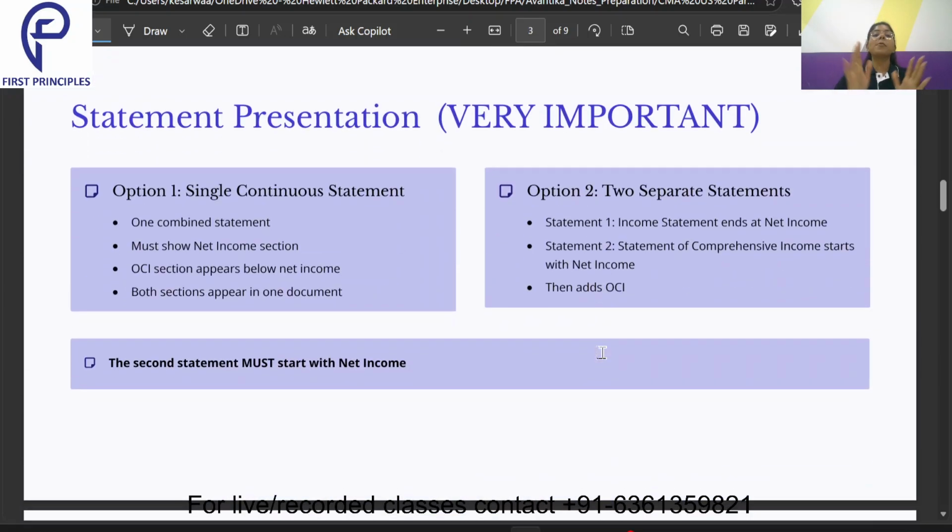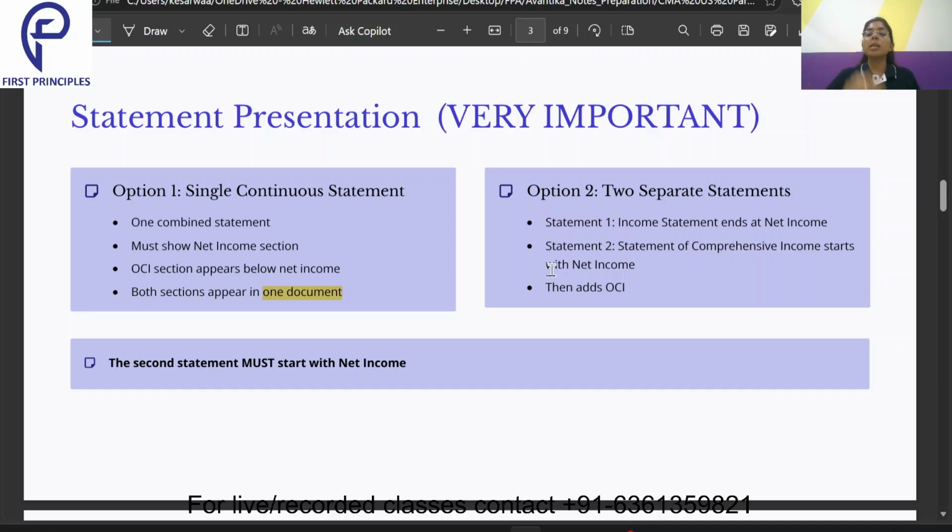Now, statement presentation, very important. There are two methods under which we can present our statement of comprehensive income. First is the single continuous statement. That is, on one single piece of paper, first will be my income statement where net income is calculated, and under that we will present our OCI, the other comprehensive income. Both sections appear in one document.